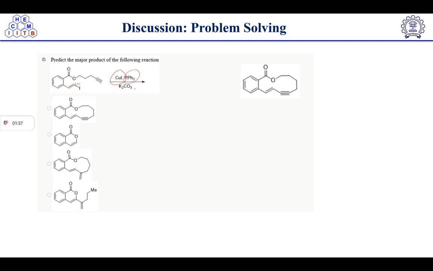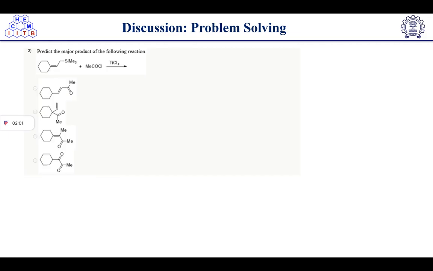Then K2CO3 is a base which will abstract the proton from here, and it will become negative, which will attack this carbon and form a new carbon bond, which will result in formation of this molecule. Okay. So I hope you understood the mechanism. Try yourself. We have discussed this type of question. If you are not getting it, we will discuss in the comment section.